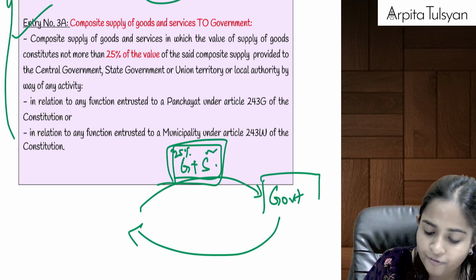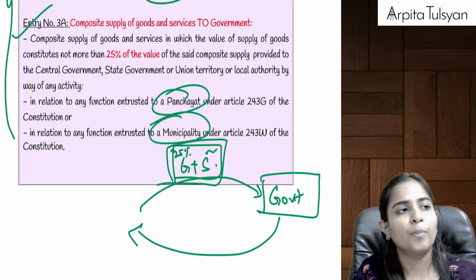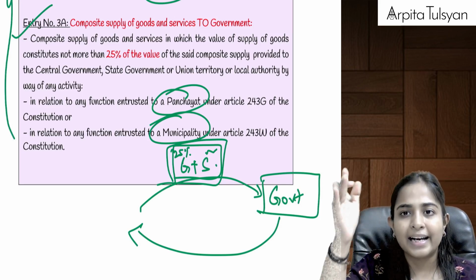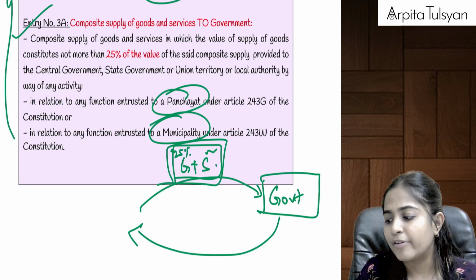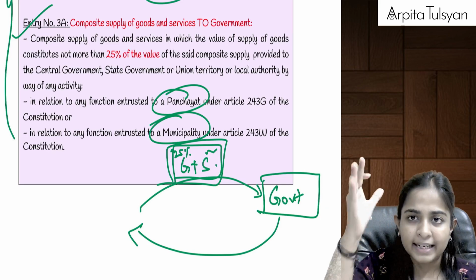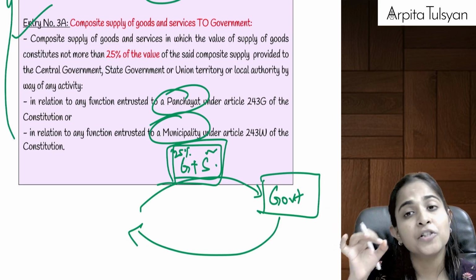Now, for which services will the government appoint me? Any services which were actually entrusted to panchayat or municipality. Let's say the government tells me that you have to repair the street lights. Maintaining the street light was the responsibility of panchayat or municipality. The government tells me that you have to maintain the street lights, and if there are any bulbs or any lights which are damaged, you have to repair that also.